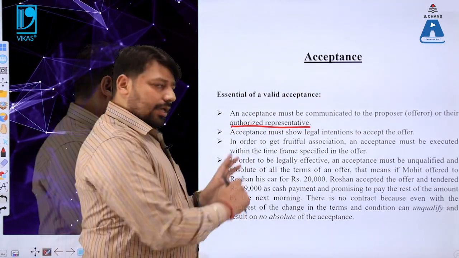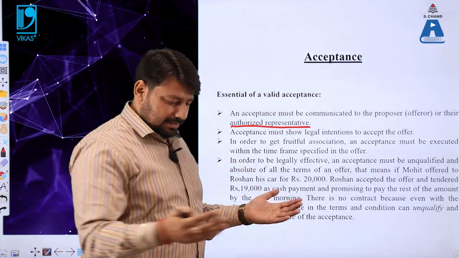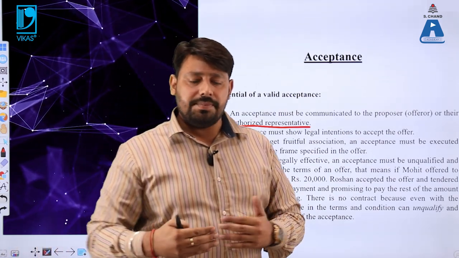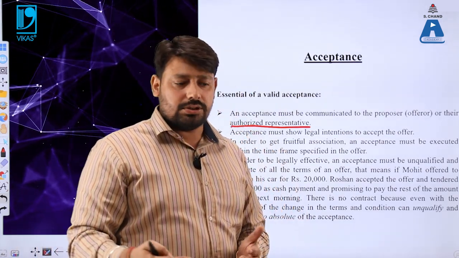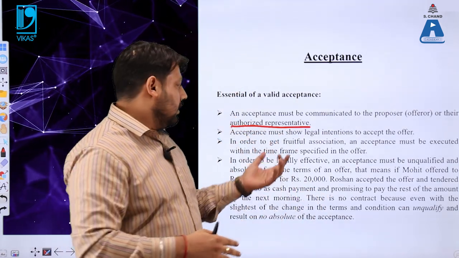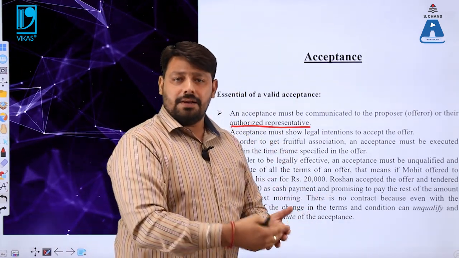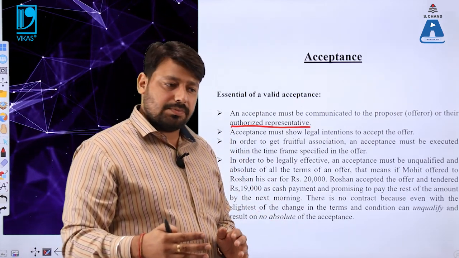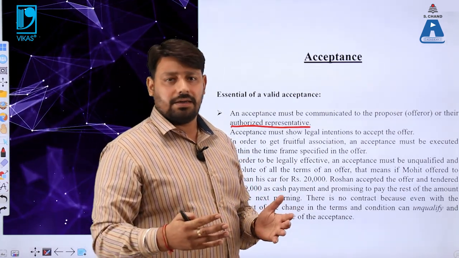The third point is, in order to get fruitful association, हम सभी को पता है हम business organizations में हमेशा से fruitful associations करने की ही कोशिश करते हैं so that we can earn a good amount of money. So हालांकि एक money ही एक ऐसा factor नहीं है, money के साथ साथ corporate social responsibilities, लोगों की सहायता करना भी हमारा एक कर्तव्य है.